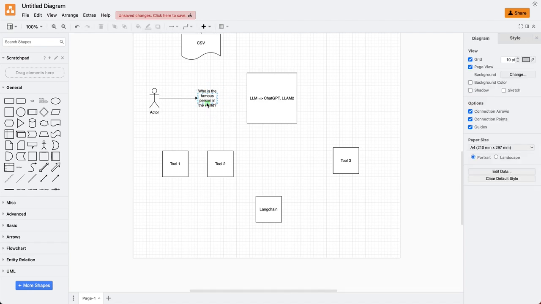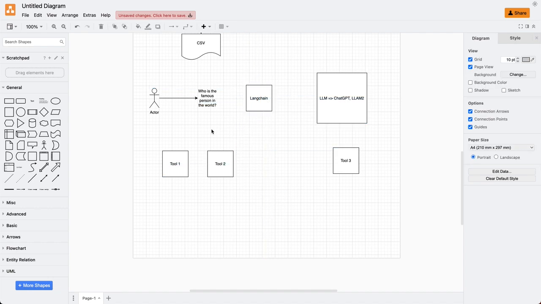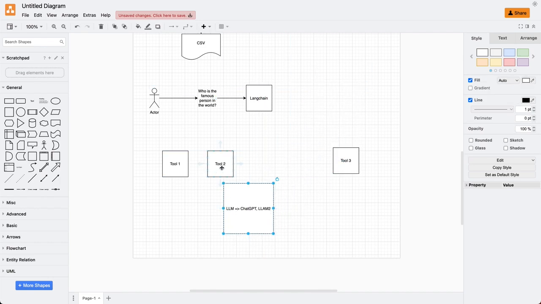If we are asking this question to the LLM, whether it's ChatGPT or Llama 2, before we send this question to the actual LLM, we will first have to do some pre-processing, and that pre-processing needs to be done by the AI or machine learning developer using this library LangChain. So LangChain takes this question, and as a developer, we will take this question and then define some tools for the LLM.